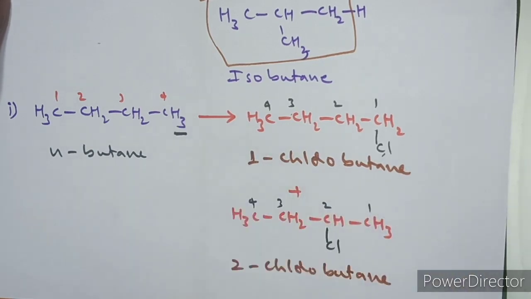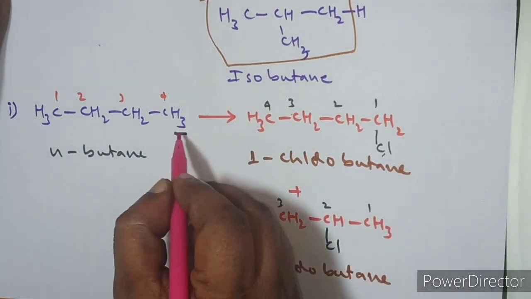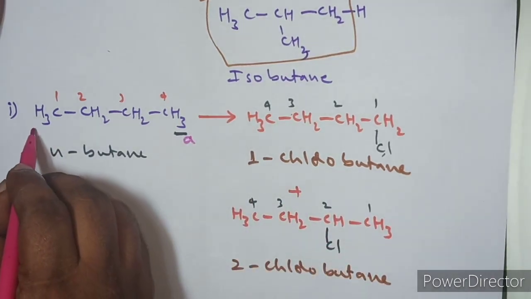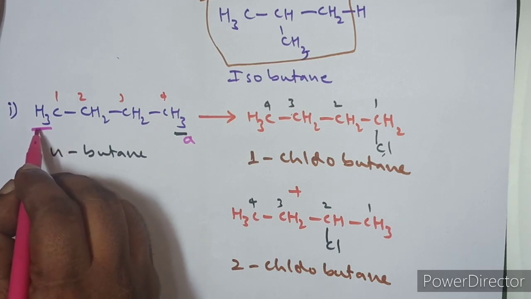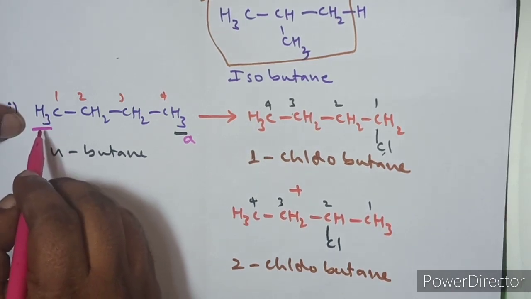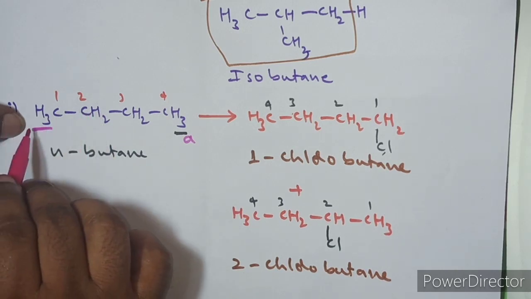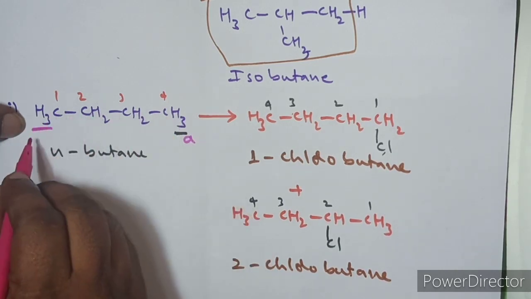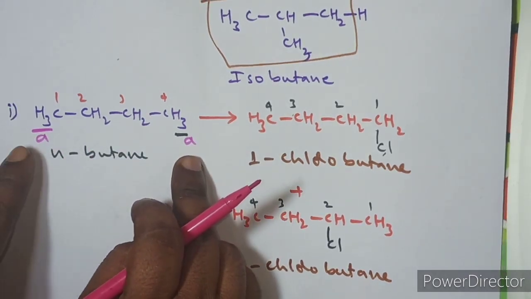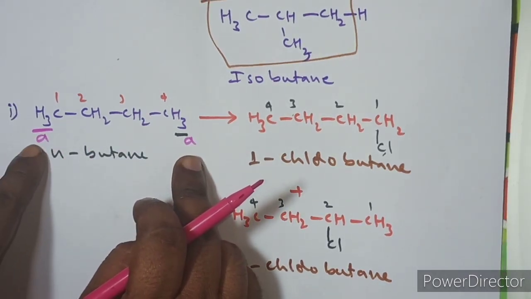Therefore, these 3 hydrogens are the same kind, so we can write them as equivalent hydrogens A. Similarly, if you substitute the hydrogen from here by chlorine, then also you will get 1-chlorobutane, because now numbering starts from here. So these 3 hydrogens and these 3 hydrogens, a total of 6 hydrogens, give the same product. Since all the 6 hydrogens give the same product, they are equivalent. So total 6 hydrogens are one kind.